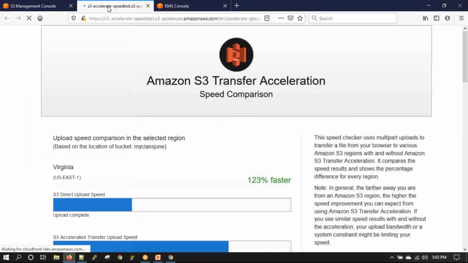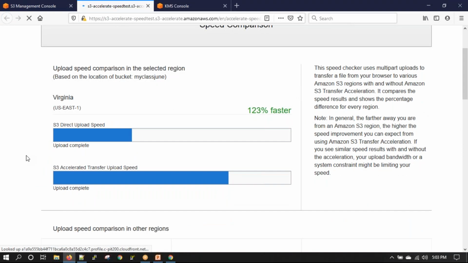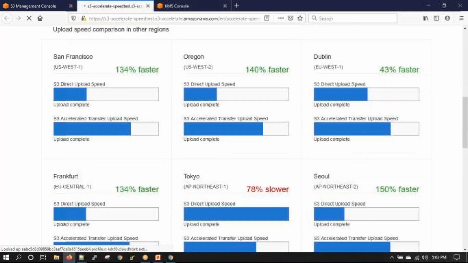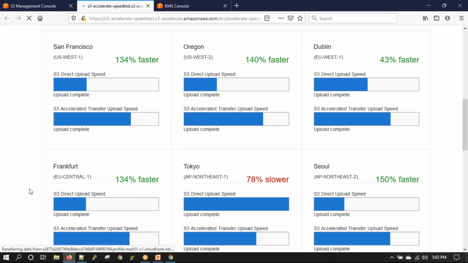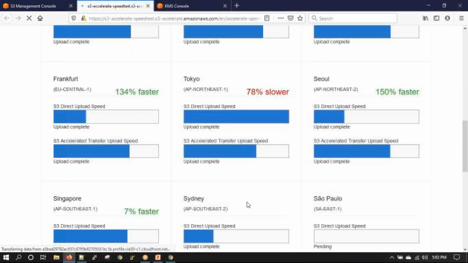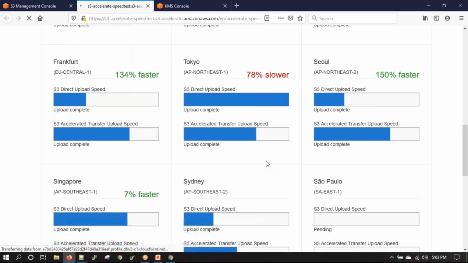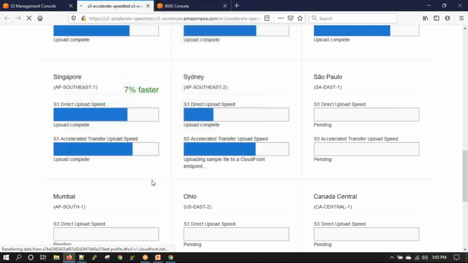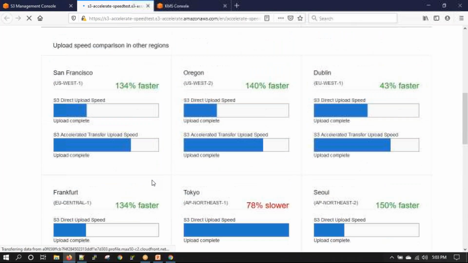To see the difference in speed, if I use a direct upload, it will be slower than transfer upload speed by 123%. That is more than double. So if I use transfer upload, I will be able to upload a lot faster as compared to direct upload. Similarly, you can see the speeds for all the regions. For Oregon, San Francisco, Frankfurt, every place, the transfer accelerated speed is faster, except Tokyo, where it is slower. Singapore is only 7% faster. So it shows the speed for all the regions that are there.